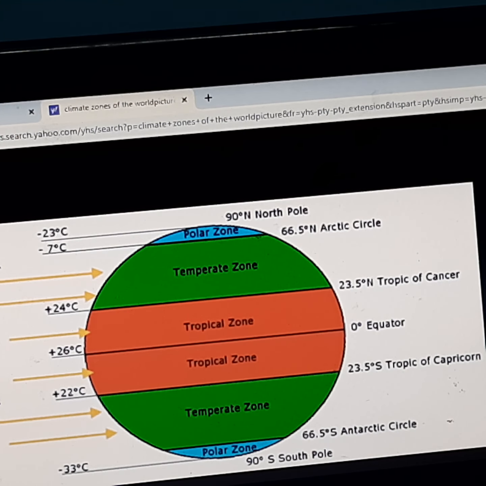So you have tropical zone between Tropic of Cancer and Tropic of Capricorn, and equatorial zone lies within this from 10 degree north to 10 degree south. So the purpose of learning temperature zones or climatic zones is to understand the various climatic types and the reasons for the differences and vegetation of these places. Now let's move on to temperate zone.